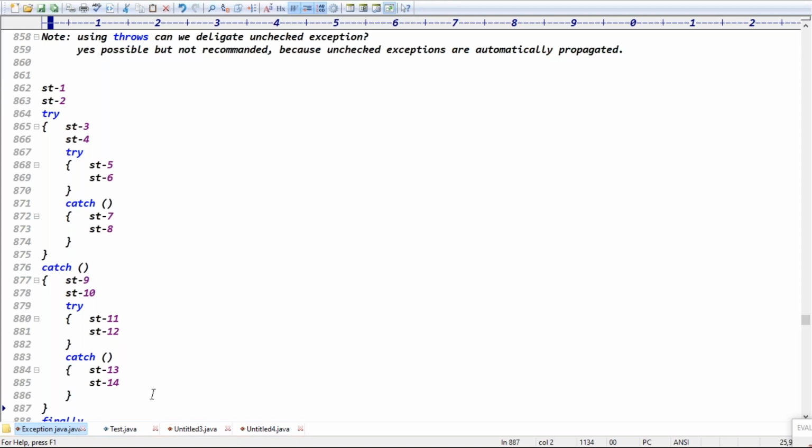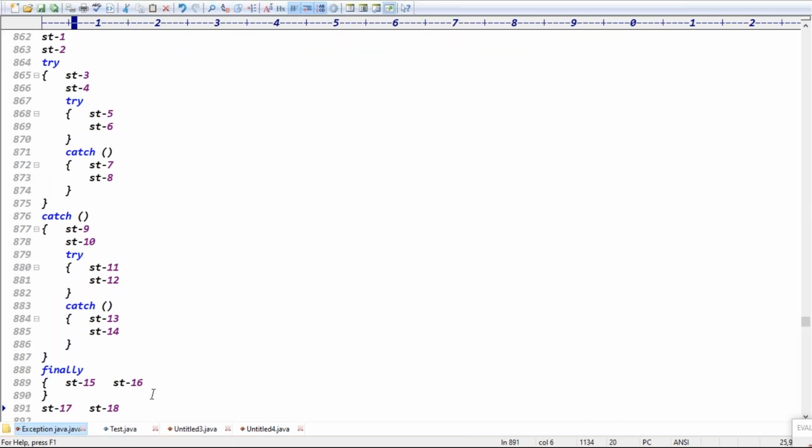Guys, out of 18 statements, there is no exception at all. All 18 statements are error free, exception free. Then which statements are executed? If there is no exception in the 18 statements, what is the output you will get?